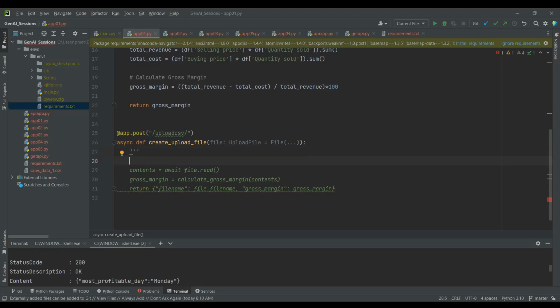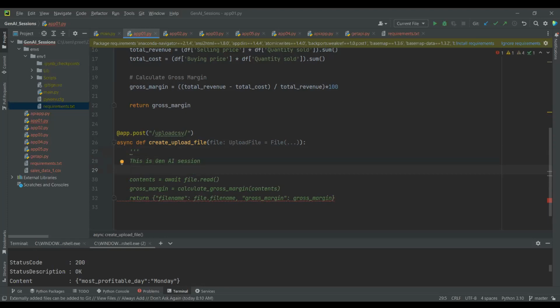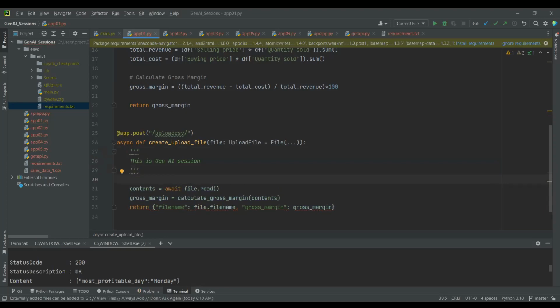There's a format in which you have to write, but whatever comes to your mind, write. Okay, next, close it, please. Okay, save it, please.